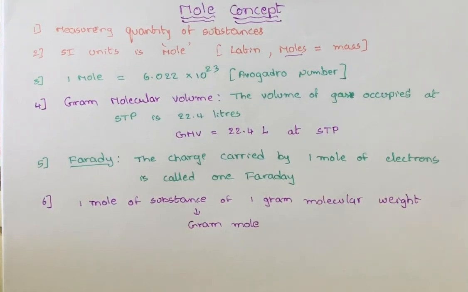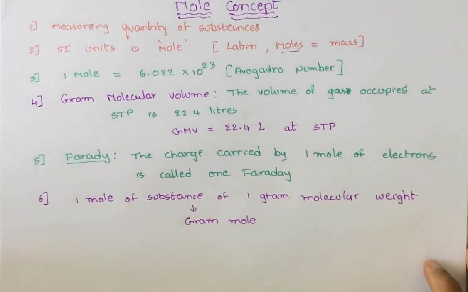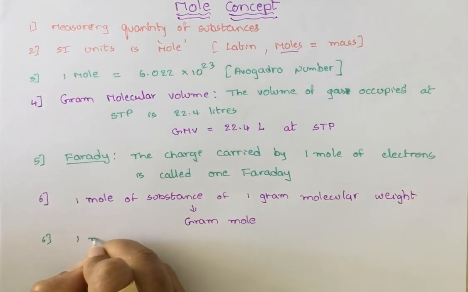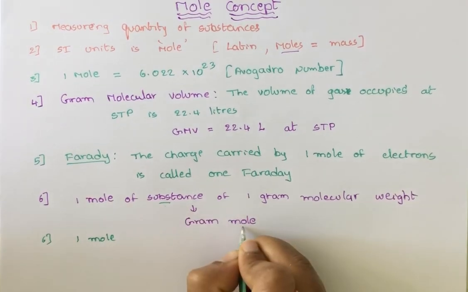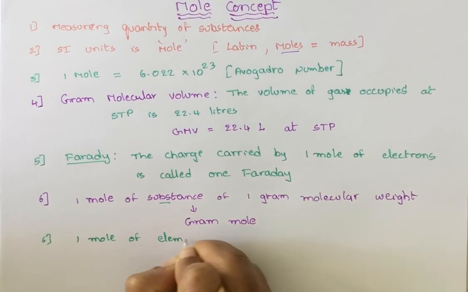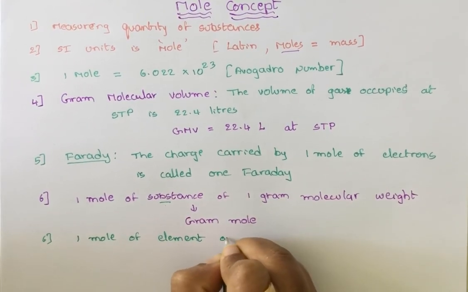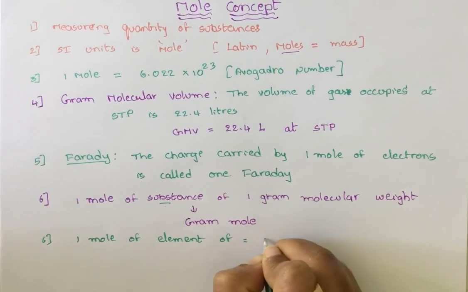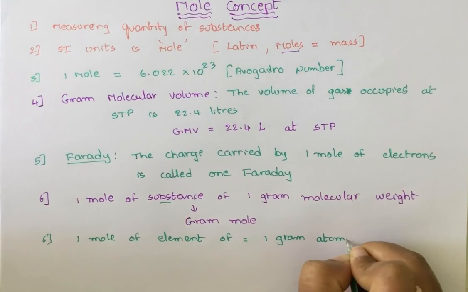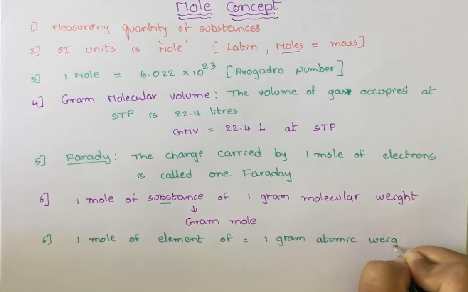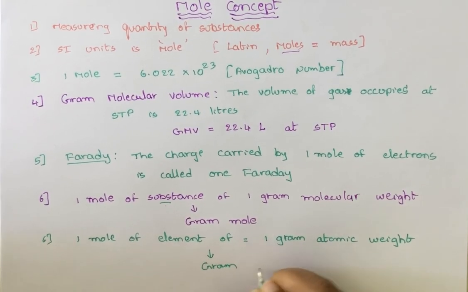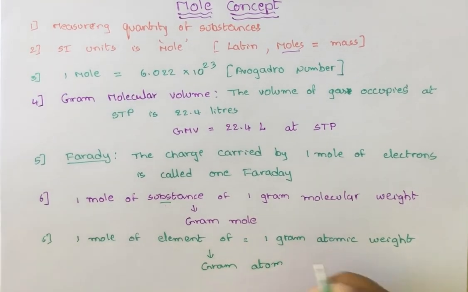Similarly, we can write gram atom. 1 mole of substance is called gram mole. If I take an element, meaning a single type of atoms, 1 mole will be equal to 1 gram atomic weight. In other words, we call it gram atom.